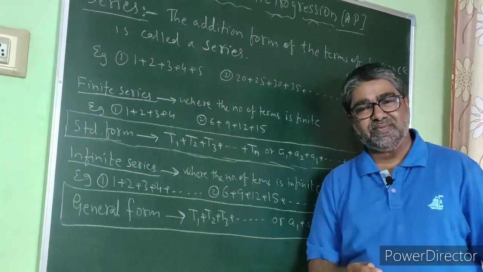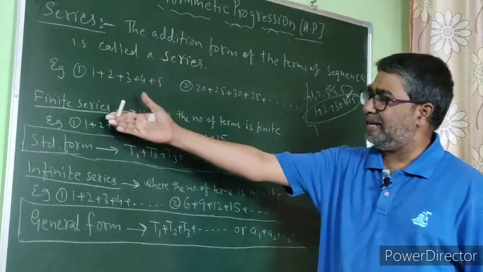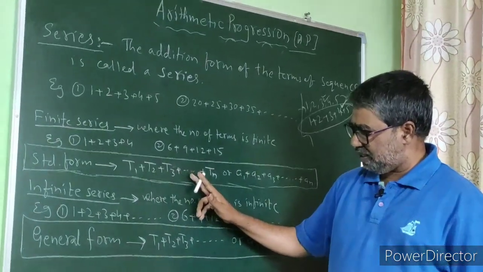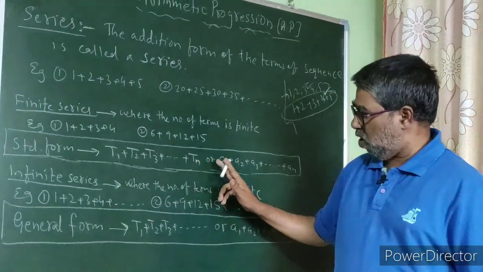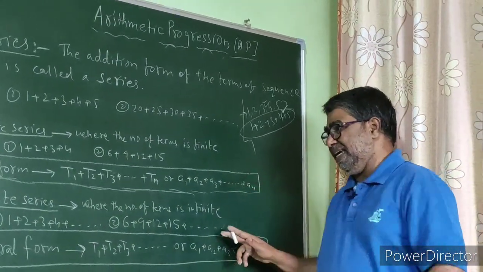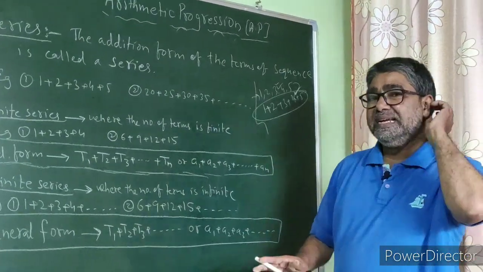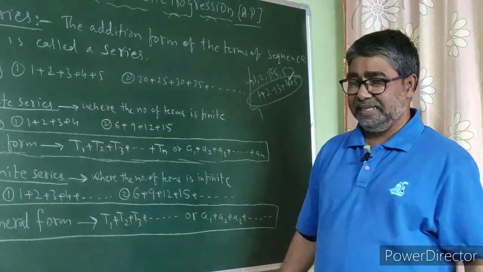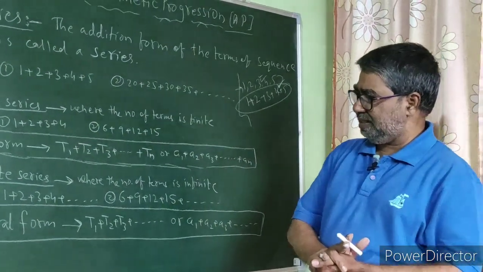Now what is the standard form? The standard form of a finite series is t1 plus t2 plus t3 plus so on plus tn, or a1 plus a2 plus a3 plus so on plus an, where tn or an is called the last term of the finite series. Now what is an infinite series?